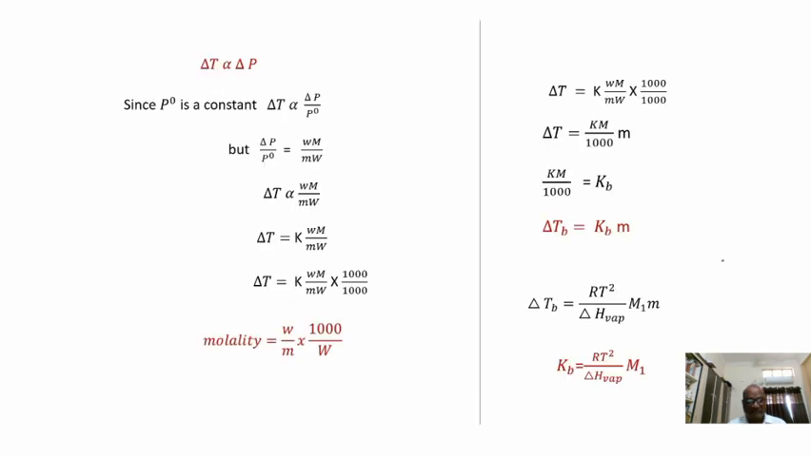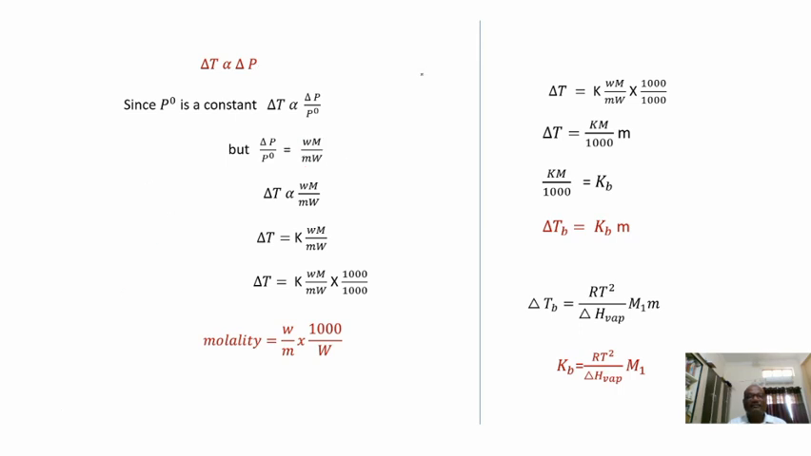And further we can derive the equation here. Delta T is directly proportional to delta P, as we have just seen in the graph. But delta T is directly proportional to delta P by P naught. Why? Because P naught is also a constant. Since delta T is directly proportional to delta P and P naught is a constant, it will also be directly proportional to delta P by P naught. What is delta P by P naught? It is RLVP, relative lowering of vapor pressure. From Raoult's law, this relative lowering of vapor pressure will be equal to small w by small m into capital M by capital W. It is nothing but N2 by N1. Is it clear? N2 by N1.